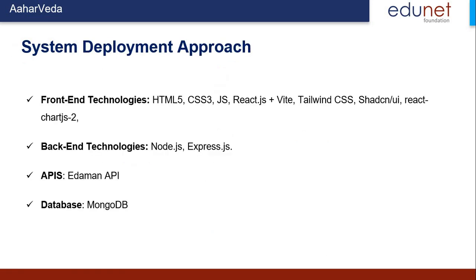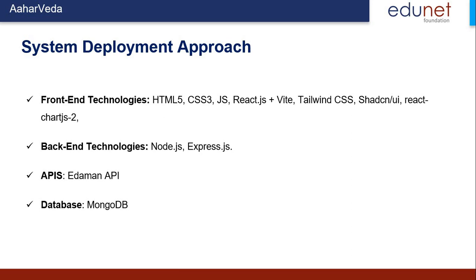Whatever we made in version 1, we used some technologies. For the front end we use React.js plus Vite, which improves our front end. We also use the shadcn UI library to make a user-friendly interface, and React Chart.js to show nutritional details in pie chart form.